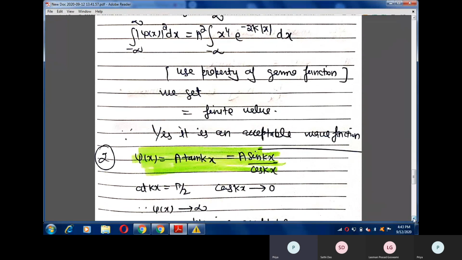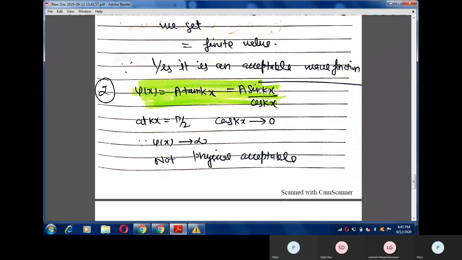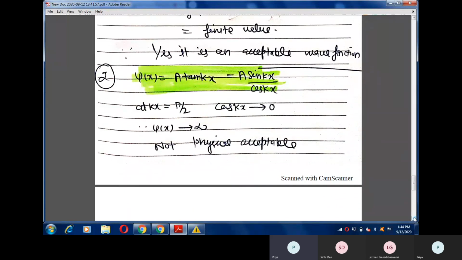Now we can take the next example. In the next example, our wave function psi of x is tan kx. I can represent it in the form of sine and cos. So we can clearly see that if kx equals pi by 2, it means cos kx goes to 0 and the wave function blows up to infinity. What does it mean? It means the function will not have a finite value at kx equals pi by 2. So this function is not a physically acceptable wave function in quantum mechanics. So this function will also get rejected.